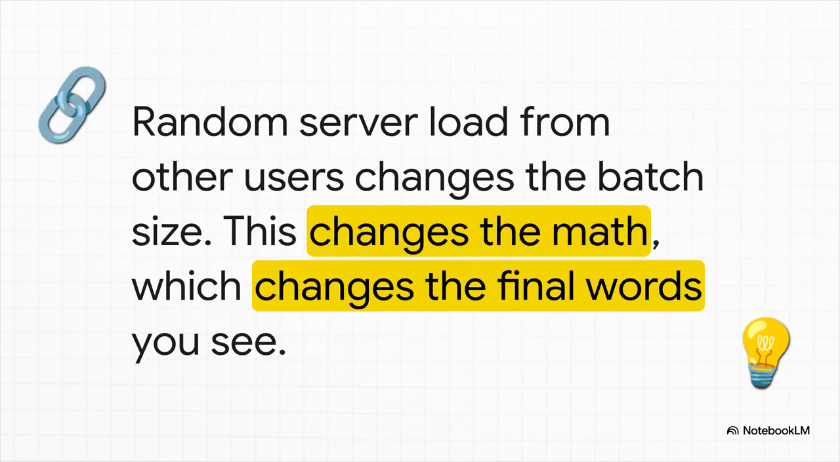And that connects all the dots. The randomness we're seeing isn't from the GPU's cores, it's from all the other people using the AI. The server load is totally unpredictable. That unpredictable load changes the batch size for your query from one moment to the next. And as we just saw, a different batch size changes the math, which ultimately changes the final words you see on your screen. The ghost in the machine was just the crowd.